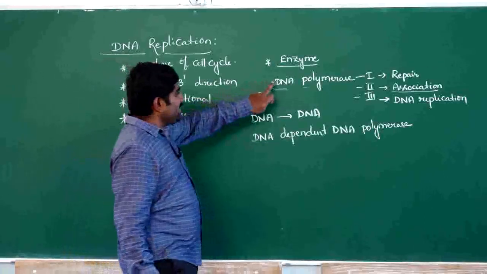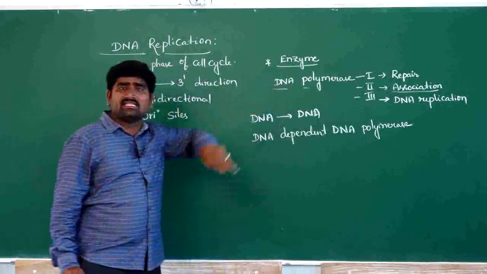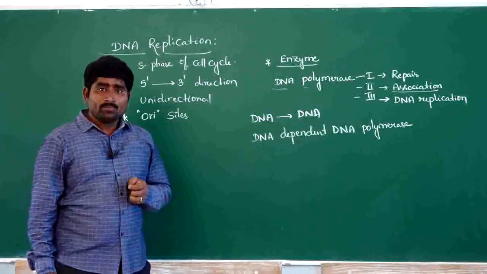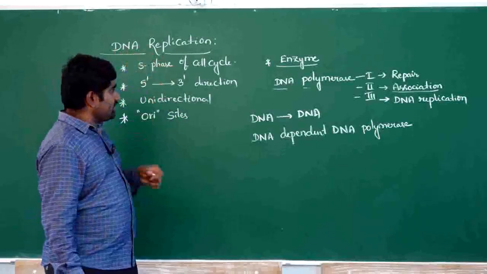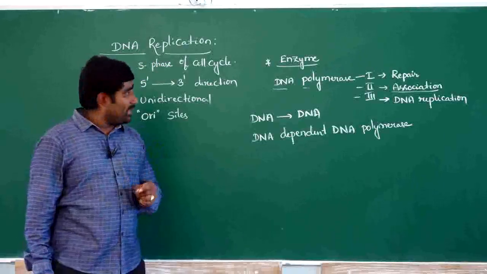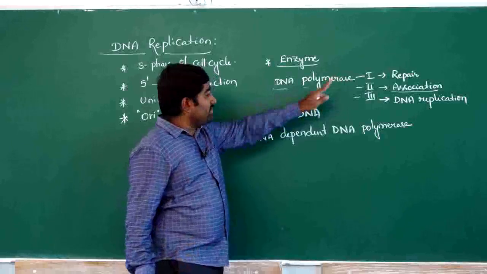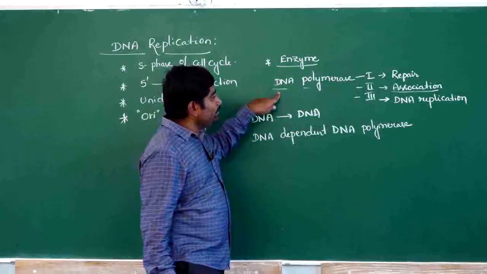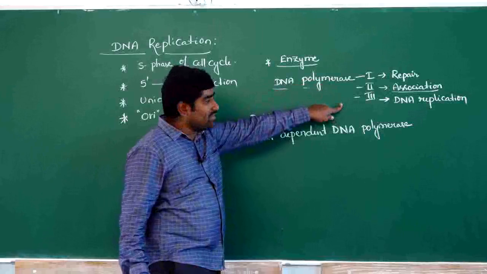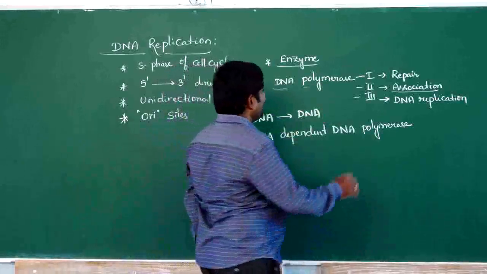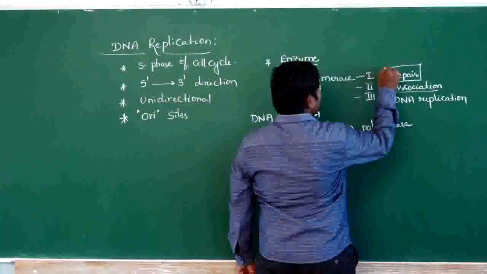So we can say DNA polymerase 1 is the major enzyme for prokaryotes. The process of DNA replication is mainly carried out by DNA polymerase 1 in prokaryotes, whereas in eukaryotes, DNA polymerase 3 is the main enzyme for DNA replication.